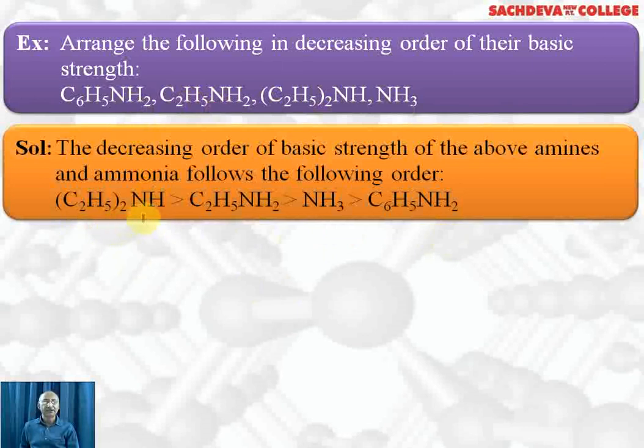Diethylamine is more basic because electron density of nitrogen is more as compared to primary amine. Ammonia is less basic than amines because the ethyl group is electron releasing. Ammonia is more basic than aniline because the phenyl group is electron withdrawing and there is positive charge in 3 out of 5 resonating structures, which is not there in ammonia.